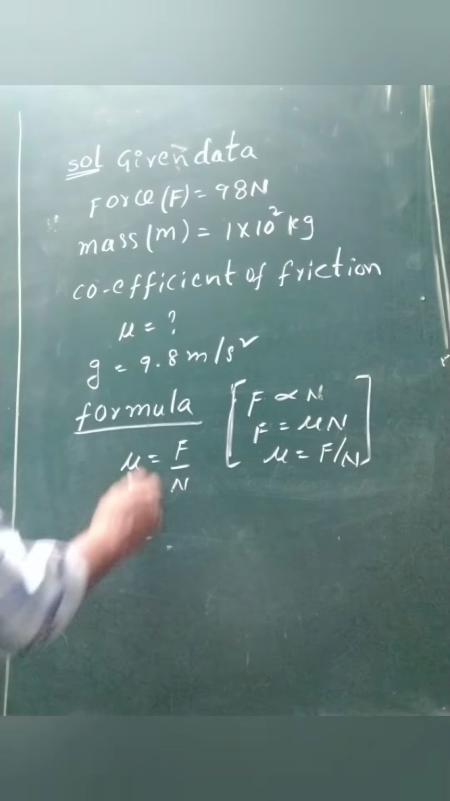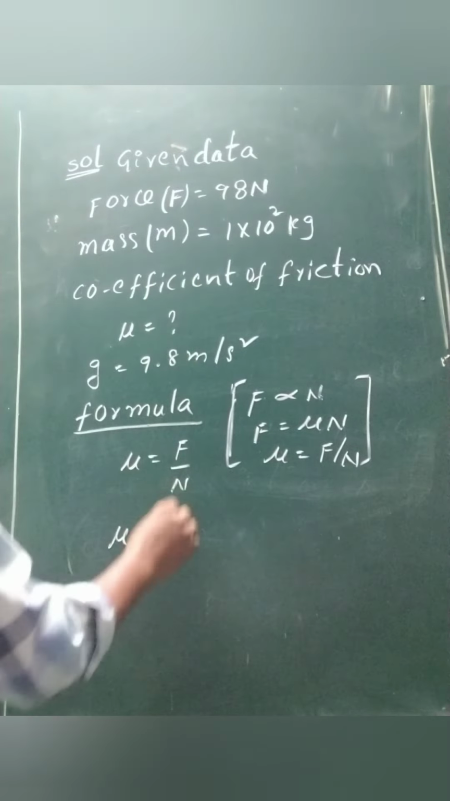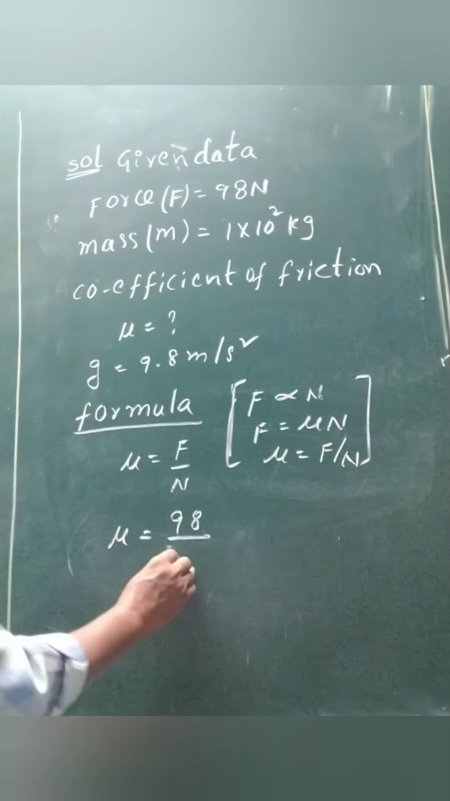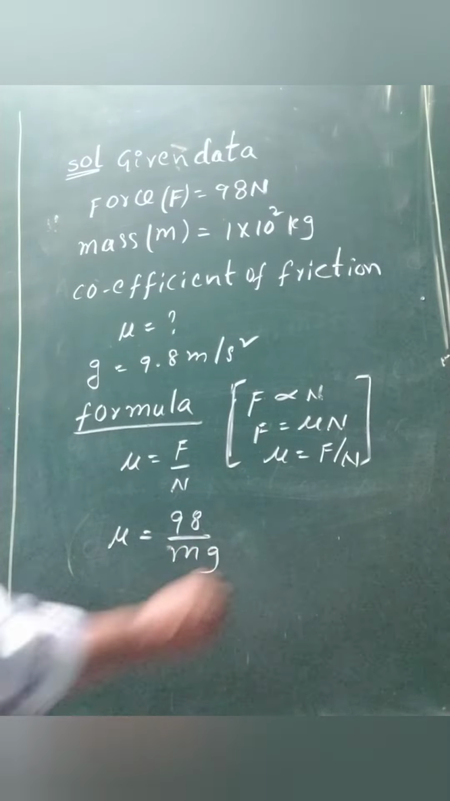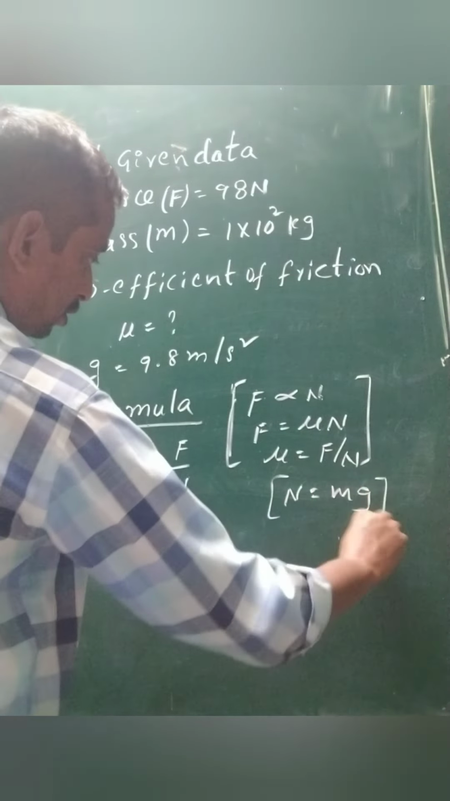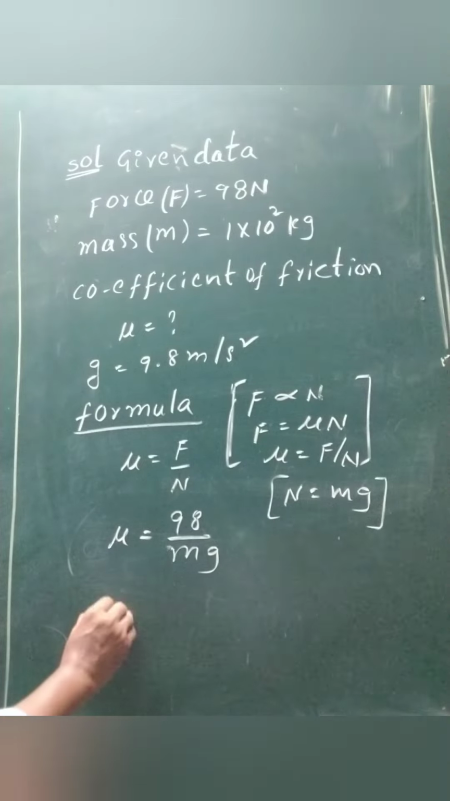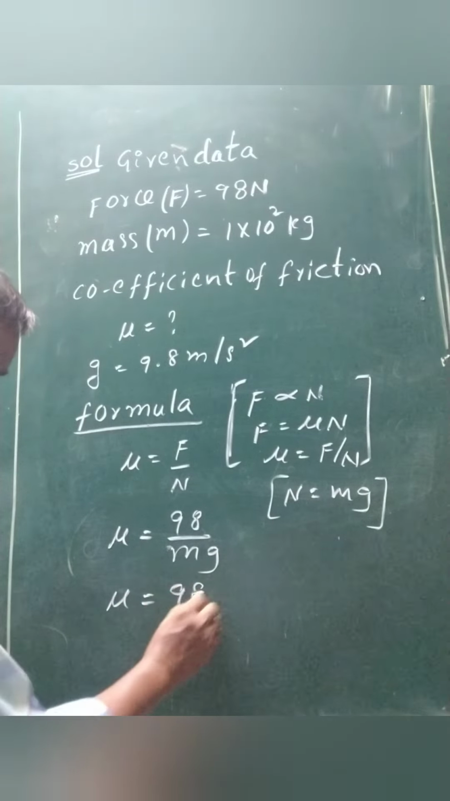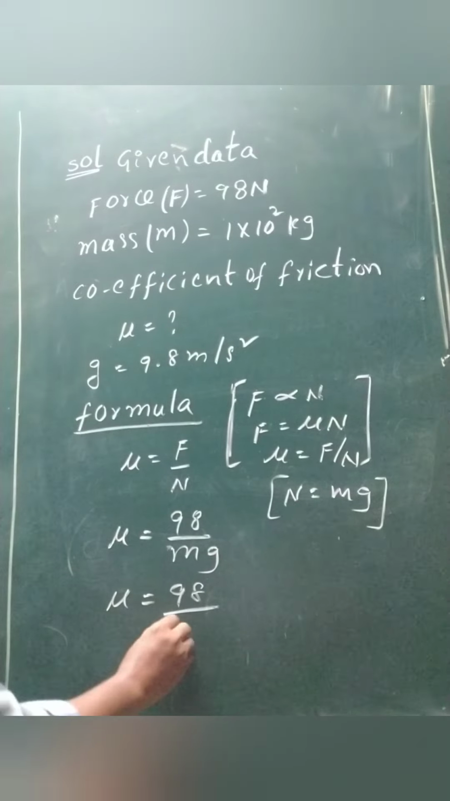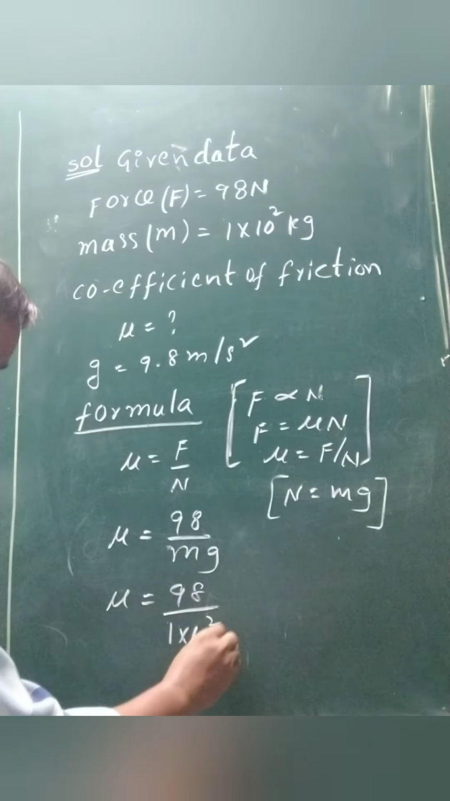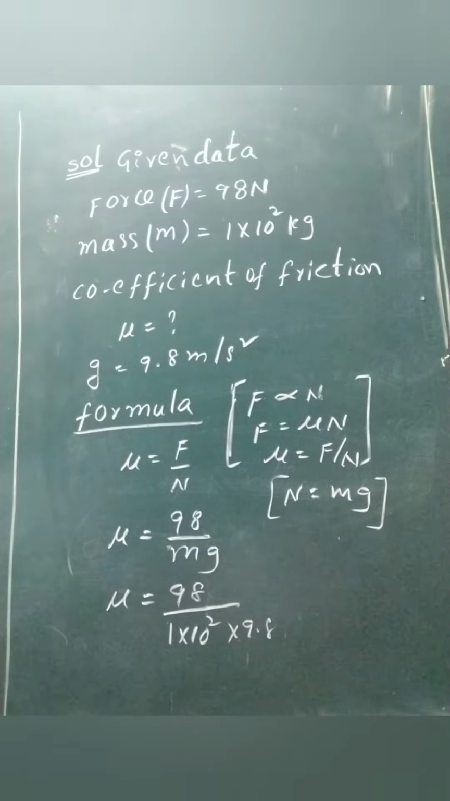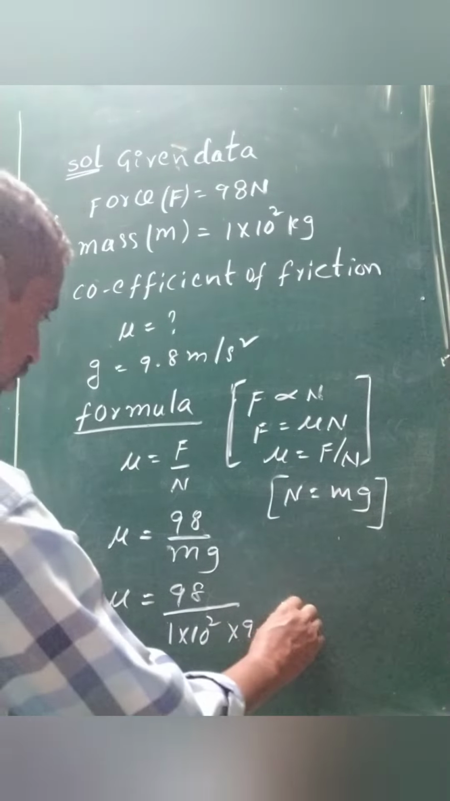Substitute the values. F is nothing but 98, and normal means mg, normal formula, mass and acceleration due to gravity. So mu equal to 98 by mass, which is given as 1 into 10 power 2, into G value, which is nothing but 9.8.